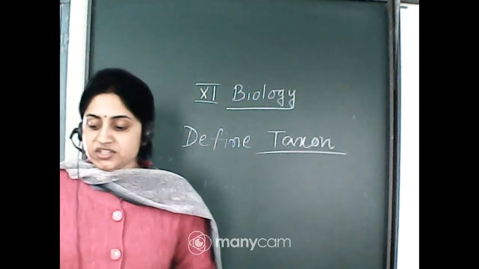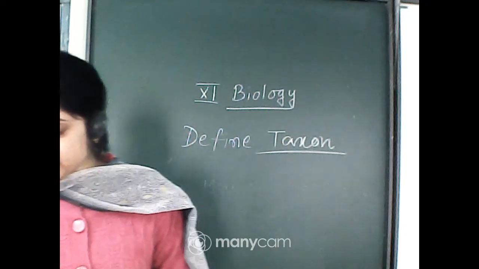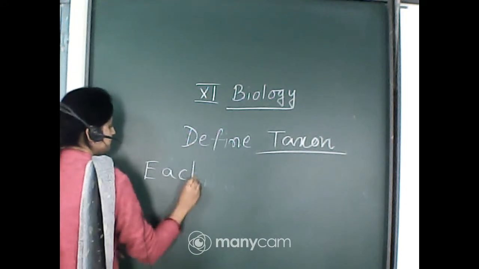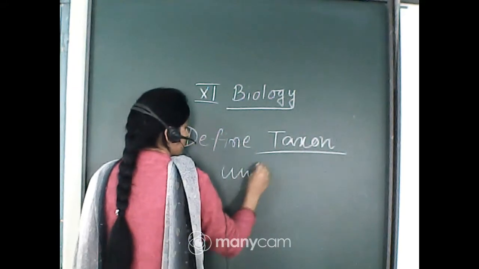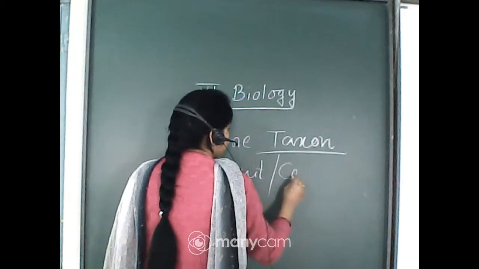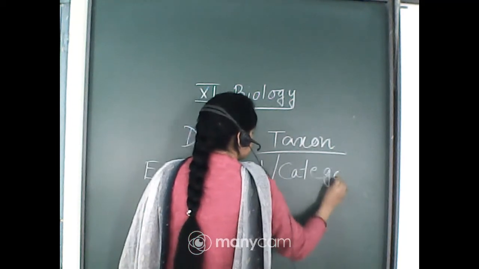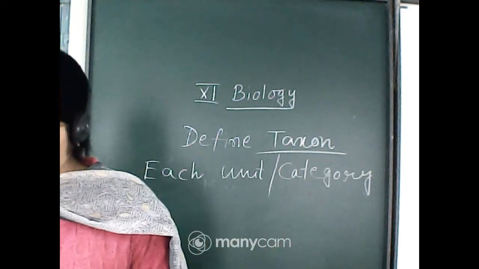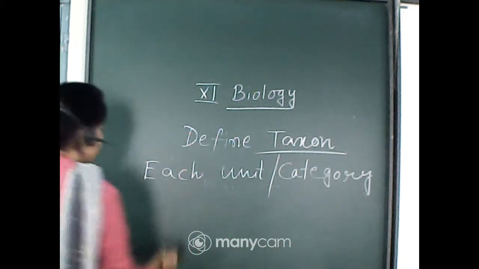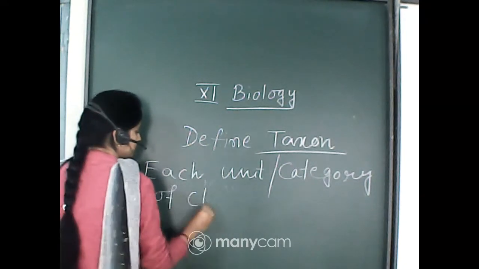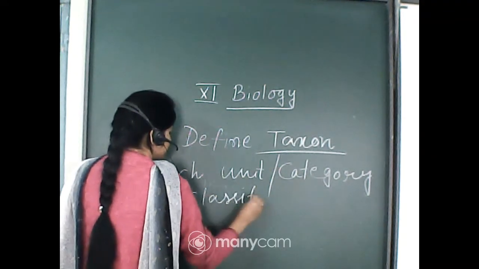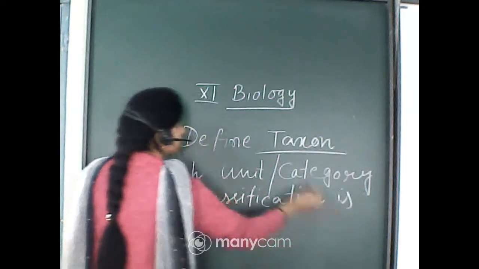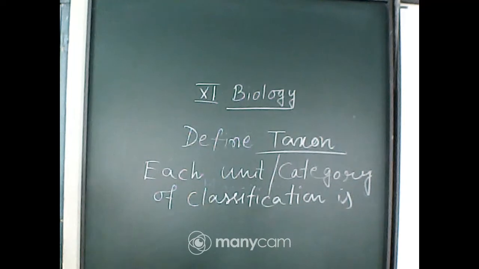So each unit or category of the classification is termed as taxon. Each unit or category of classification is known as taxon. That is the definition of the taxon.